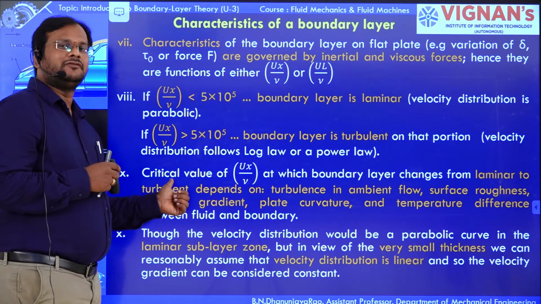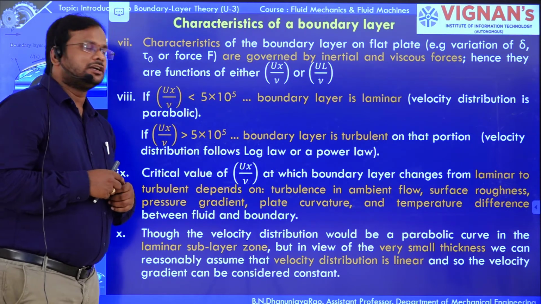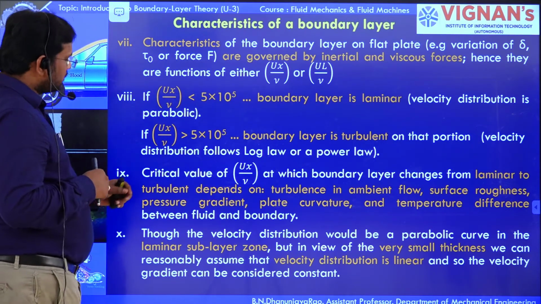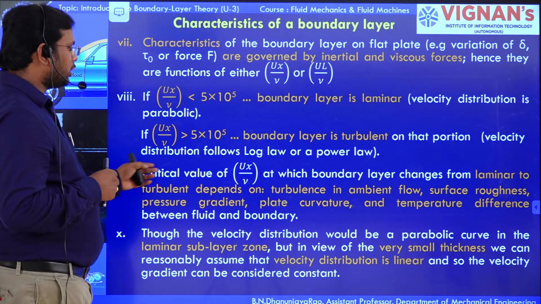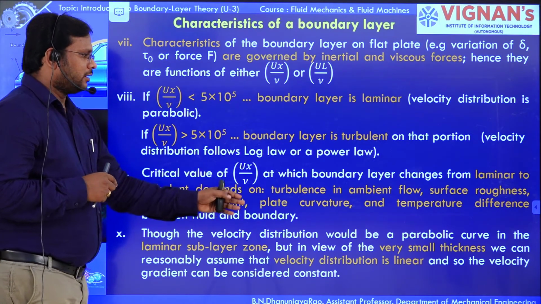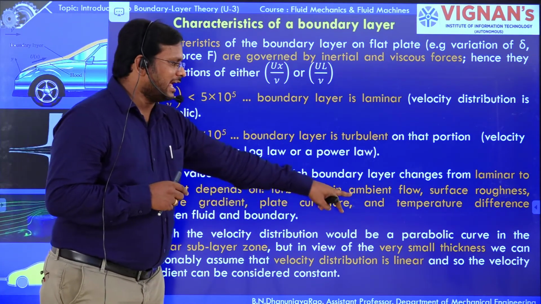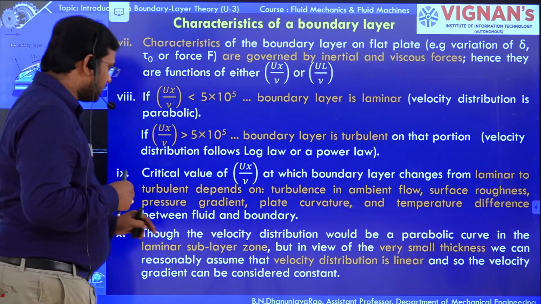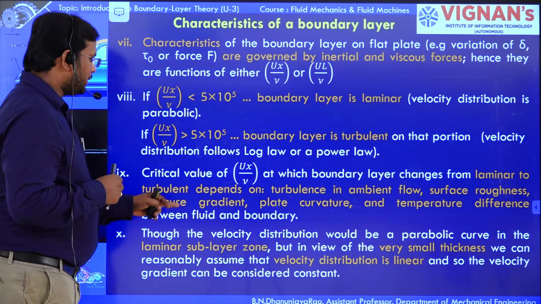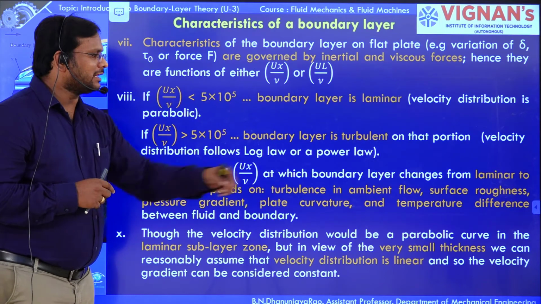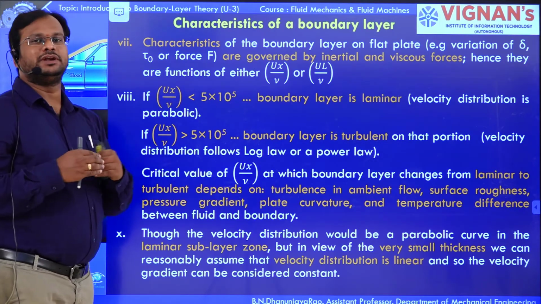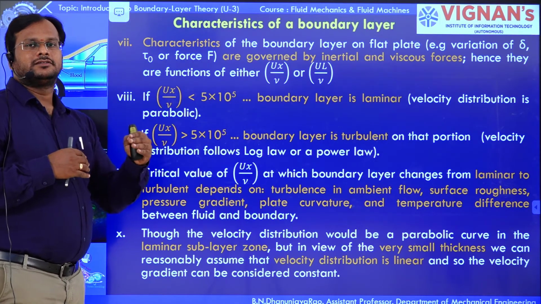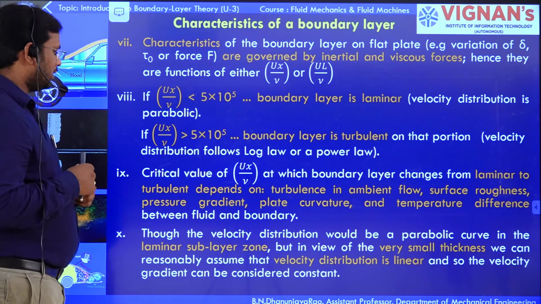If it is greater than 5 into 10 to the power of 5, it is turbulent flow. Laminar to turbulent transition depends on turbulence in ambient flow, surface roughness, pressure gradient, plate curvature, and temperature difference between the plate and the fluid.